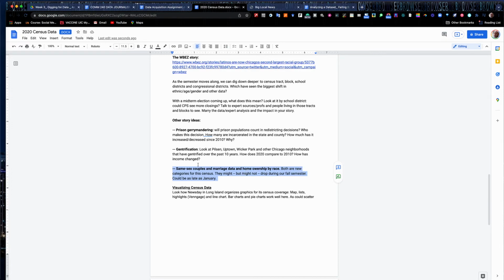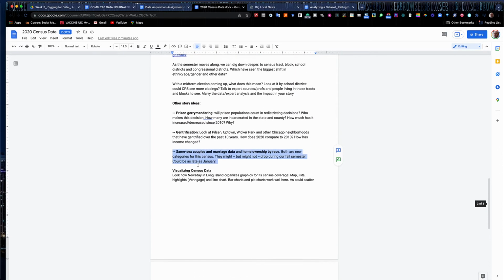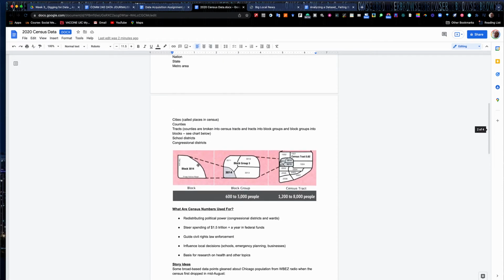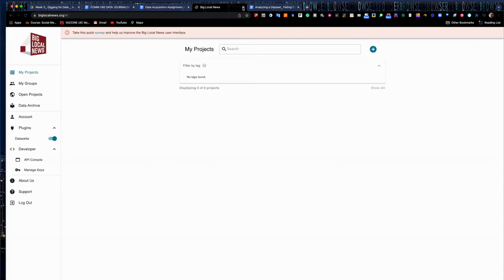So I've got some other examples down here of how people have visualized the census and things like that. But this is just a quick overview on what the census is and how it works and what it impacts. Why do we care about these numbers? Why does the government run these big ad campaigns? Answer to the census. You probably saw those in 2020. And the census was hindered quite a bit by the pandemic, which hit in March of 2020, right as they were getting a lot of the census takers out there. So very, very big issue.